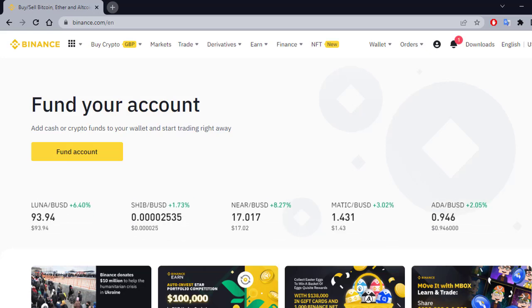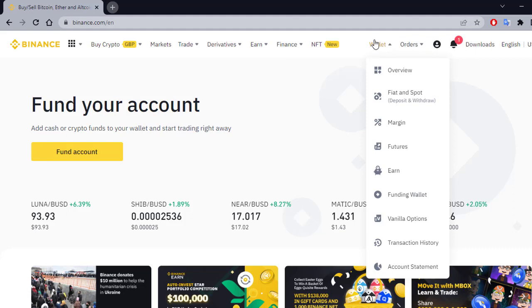So this is about the Binance website. This is a very good trading website. You can easily earn money from there.